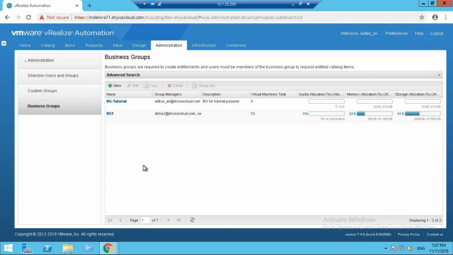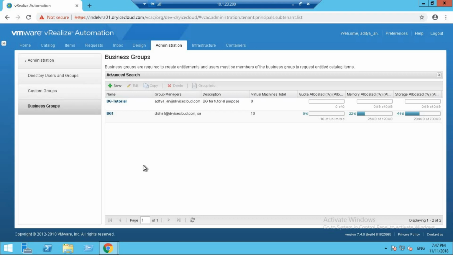Now, these business groups can have access to catalog items that are specific to that group and to catalog items that are shared between different business groups in the same tenant. Each business group will have one or many reservations attached to it, which defines on which compute resources the business users belonging to that business group can provision virtual machines. So basically, each business group is going to have some reservations, and this will specify the resources on which the users that belong to that business group can provision.